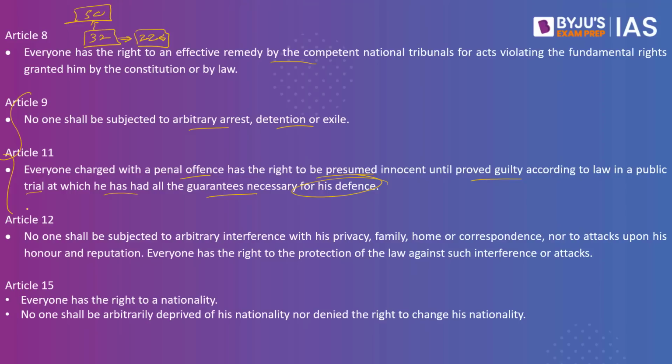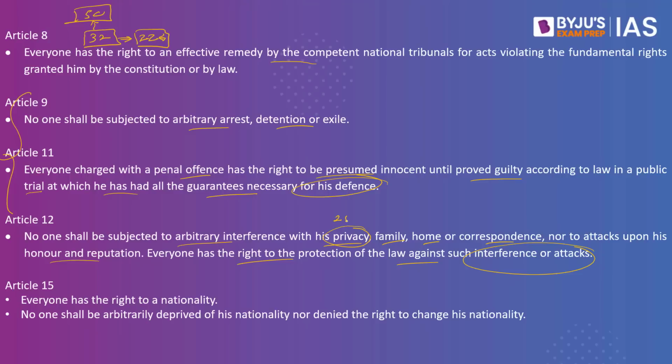Article 12, no one shall be subjected to arbitrary interference with his privacy, family, home, or correspondence, nor to attack upon his honor and reputation. Everyone has the right to protection of the law against such interference or attacks. When we speak about privacy, it is under Article 21.